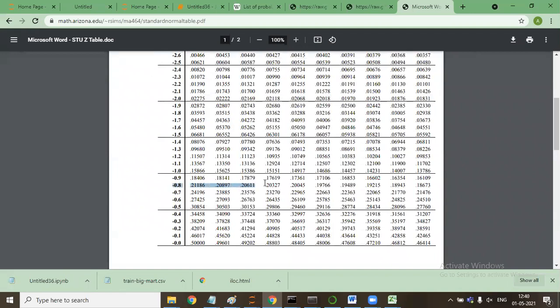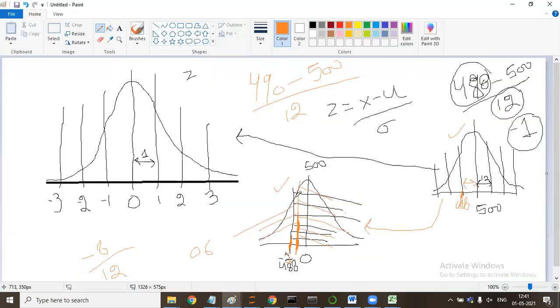So this means the area to the right of this is 80%, which also means 80% of the students. So I'm telling you in layman's terms, 80% of the students will score more than 490. It gives the probability of the students.